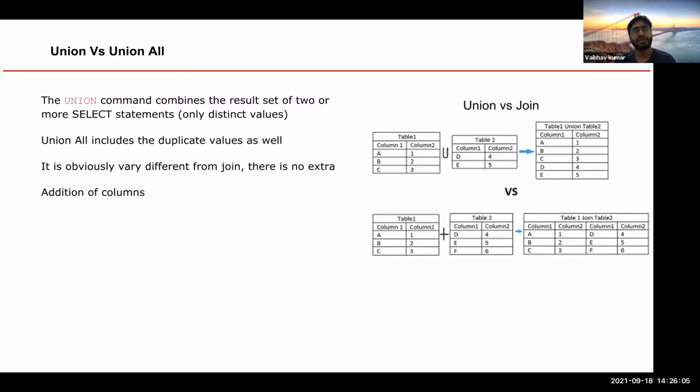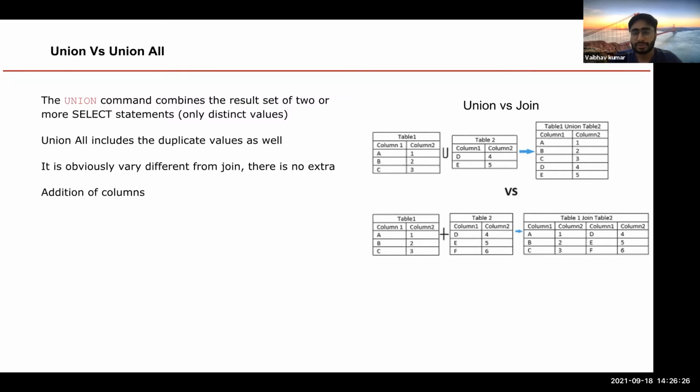There could be another situation, like we are right now into, where I want a full outer join, which is a combination of my left and right join. There you could use a union and union all, because it's a combination of two sets of tables, right?